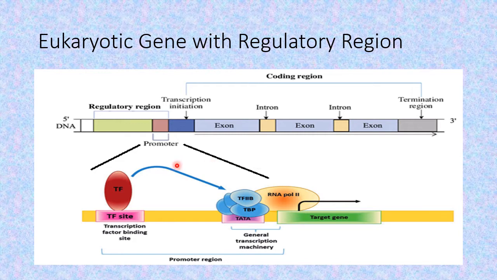So in this video we are going to talk about how the initiation of transcription takes place. That is, how this RNA polymerase is able to bind itself to the promoter region and then move ahead and carry on the second process of transcription, that is the elongation. So here the RNA polymerase binds to the promoter region.